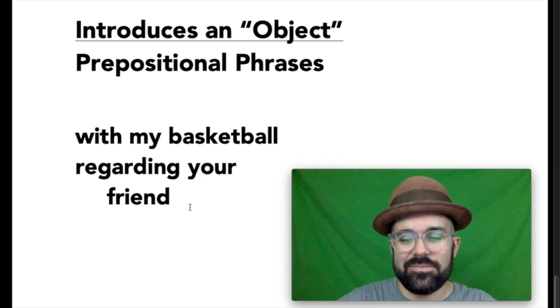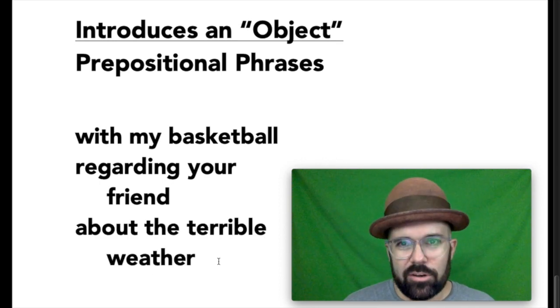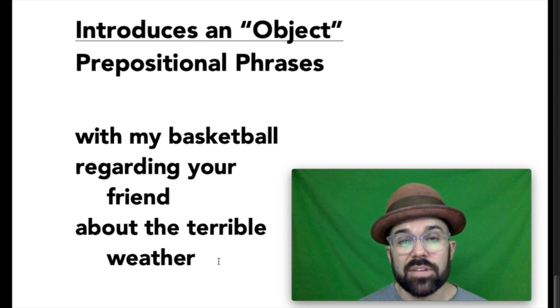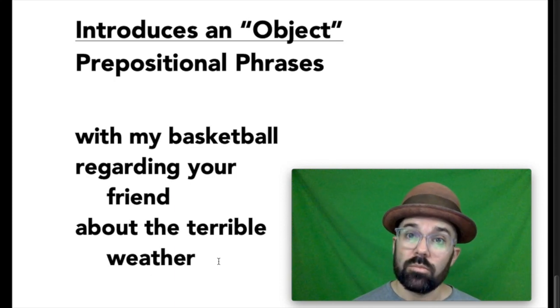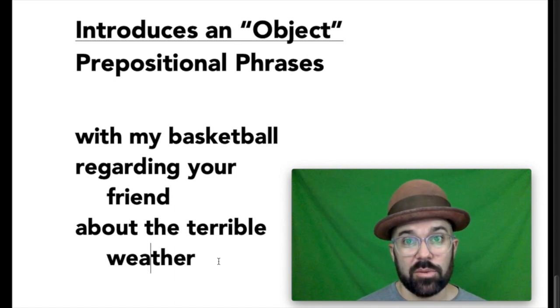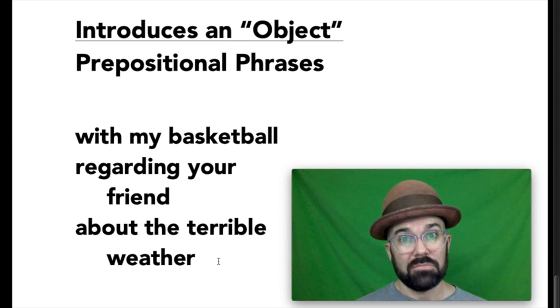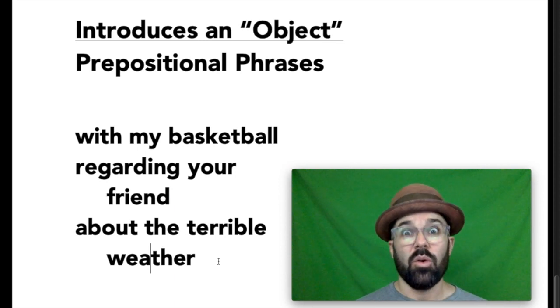And finally, about the terrible weather. Once again, I threw in an extra adjective just to show you that sometimes there can be other words in a prepositional phrase. But yet again, it starts with the preposition, about, and it ends with the noun, weather. About what? About weather. It just happens to be terrible weather.